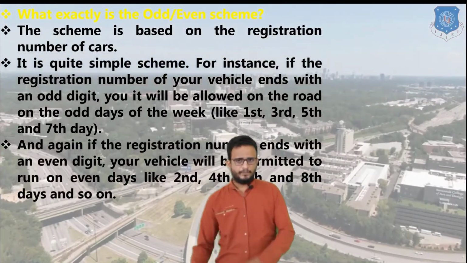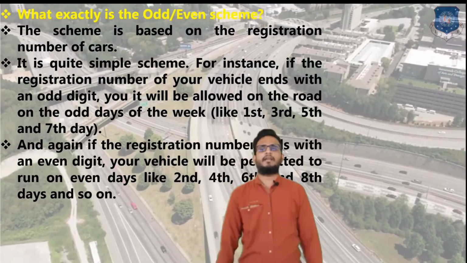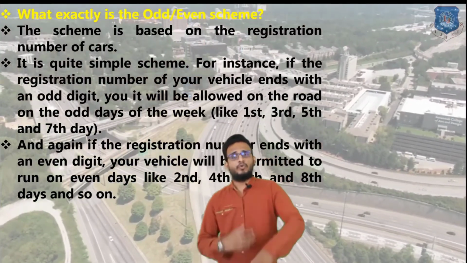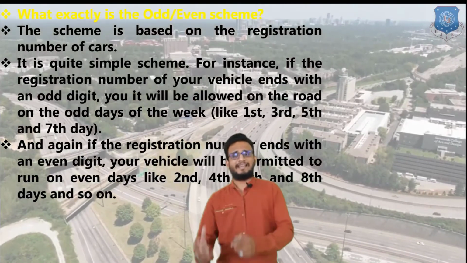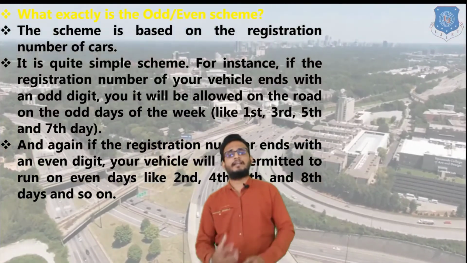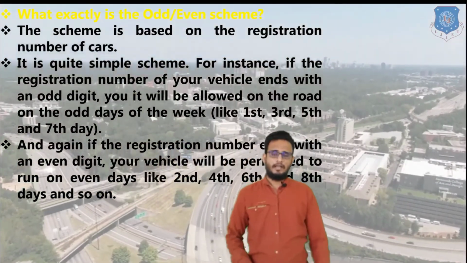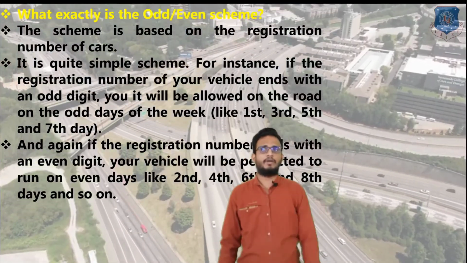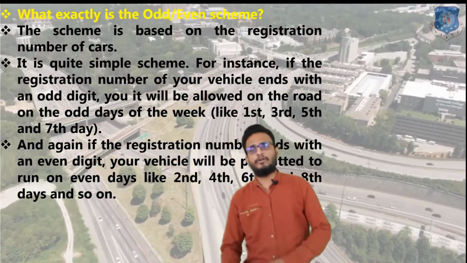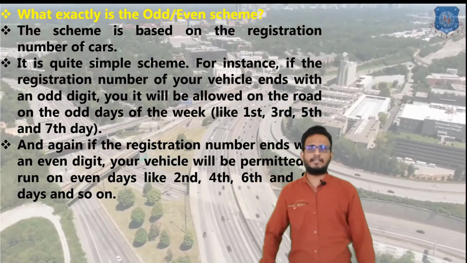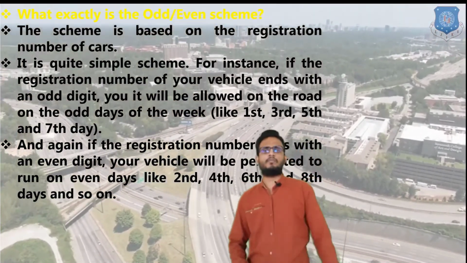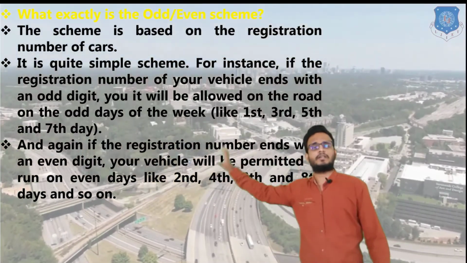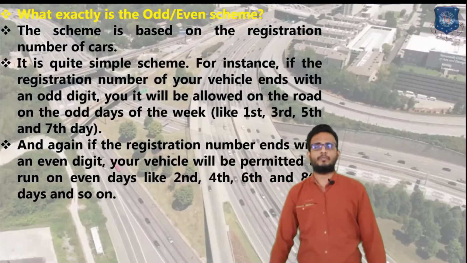If it ends with an even number, that means you are allowed on the 2nd, 4th, 6th, and 8th date, and so on. Meaning that according to your vehicle number, the days are decided in our formula, right? So odd numbers on the 1st, 3rd, 5th, and 7th days, and even numbers on the 2nd, 4th, 6th, and 8th days, and so on. So this is the basic structure of the odd-even formula, right?